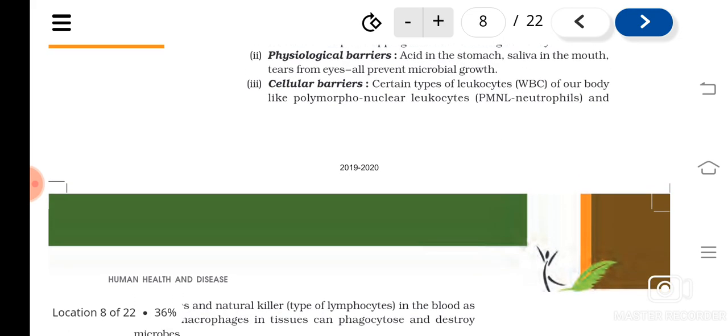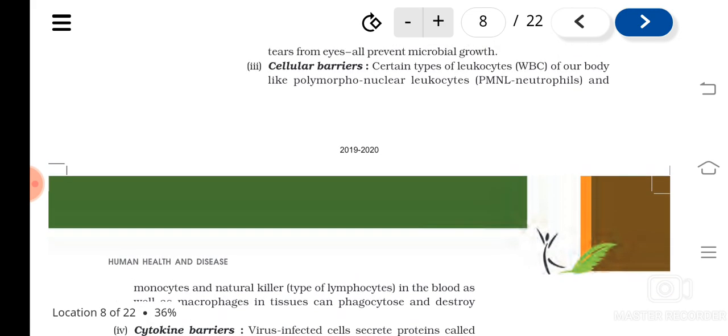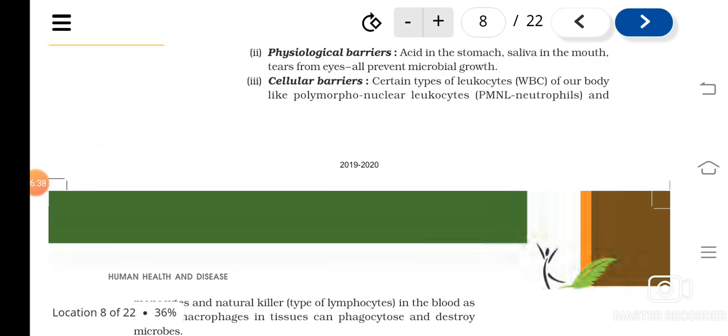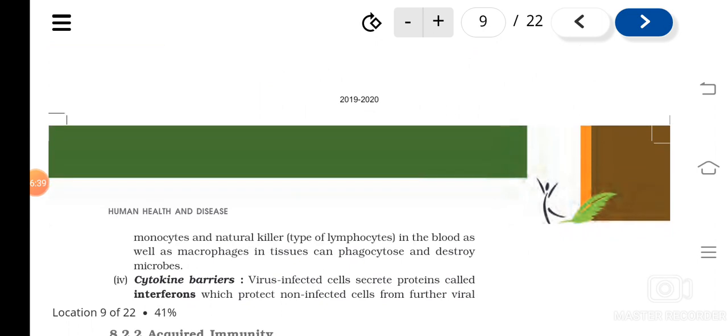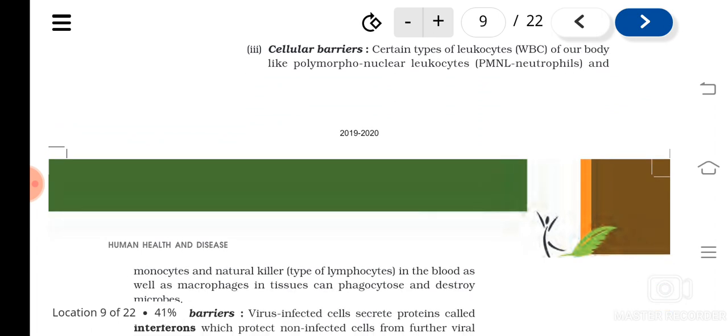What all? Like what? The polynuclear leukocytes, then monocytes and some kind of lymphocytes. So we have studied that WBCs are of different types, isn't it? What are they? Monocytes, lymphocytes, neutrophils, eosinophils, and basophils. Different five types are there.